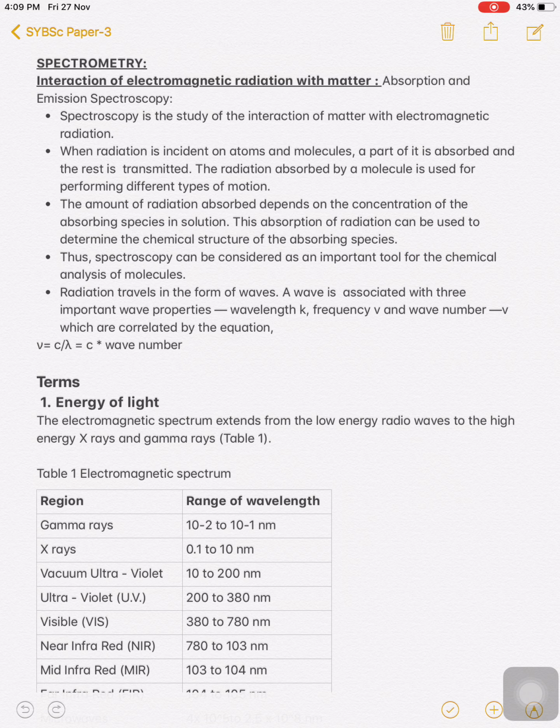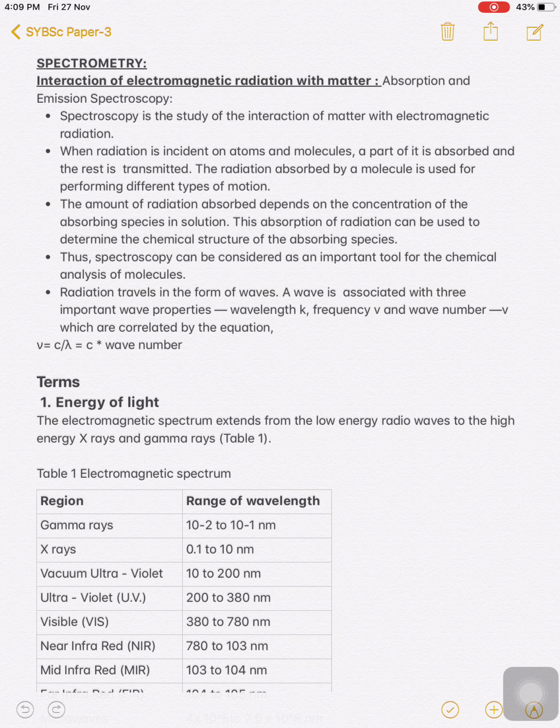The radiation absorbed by a molecule is used for performing different types of motion in the molecule. So when a molecule absorbs radiation, the bonds in the molecule undergo different types of motion. The amount of radiation absorbed depends on the concentration of absorbing species in solution.